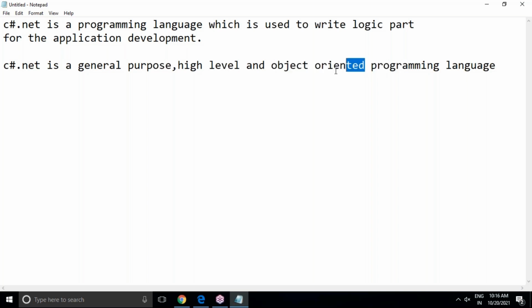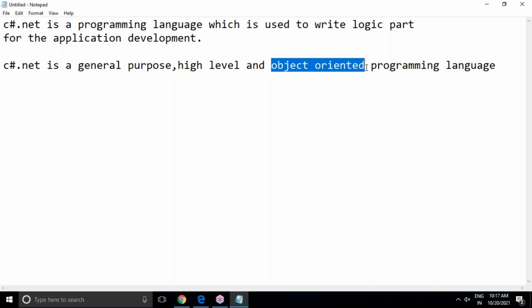If it is object oriented, there are a lot of advantages. What are the advantages? Security, reusability, and application enhancement. These are benefits available using object oriented. C# .NET is purely object oriented. It supports encapsulation, polymorphism, inheritance, abstraction, and everything. Next, security is the main concern.